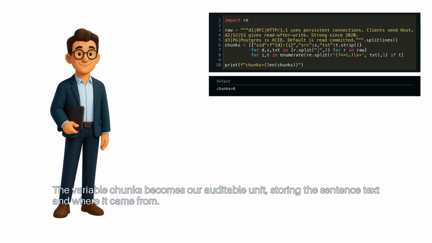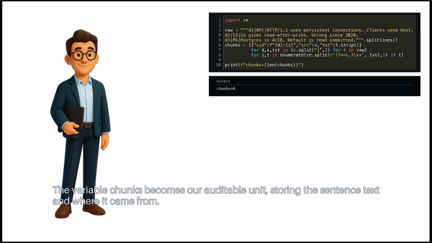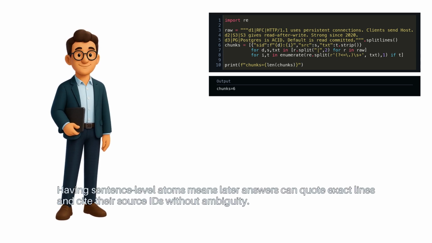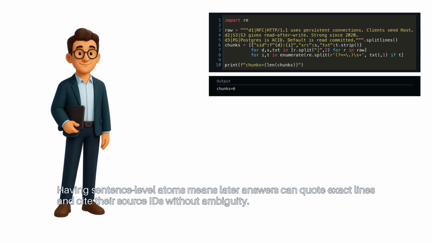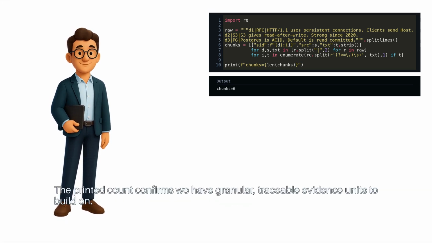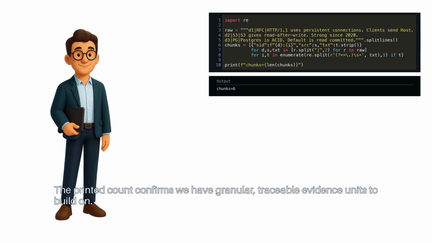The variable chunks becomes our auditable unit, storing the sentence text and where it came from. Having sentence-level atoms means later answers can quote exact lines and cite their source IDs without ambiguity. The printed count confirms we have granular, traceable evidence units to build on.